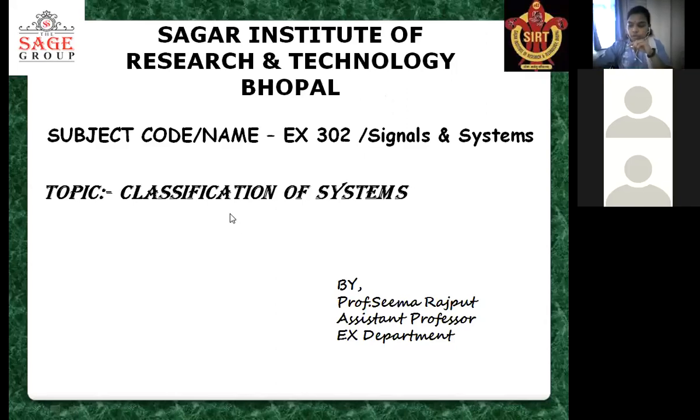Firstly, we have to describe what is a system. So what is a system? A system is a meaningful interconnection of physical devices and components. Okay? That is a system. And a system is a combination of subsystems. Is it clear?